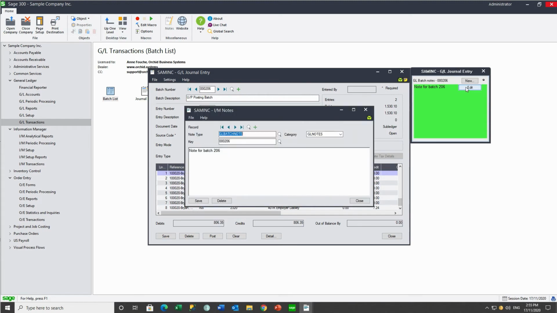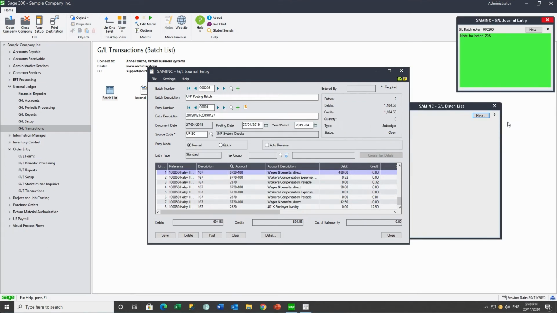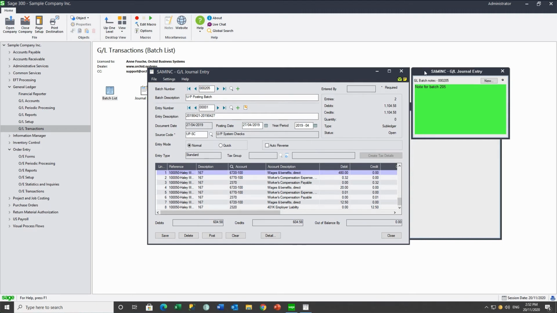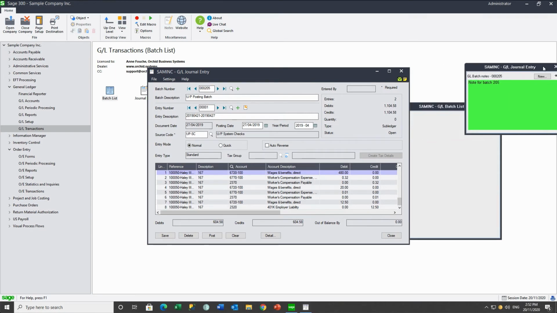And when we go to edit it, because there's only one, it straight away opens up the edit box. And instead of dragging your note box, you can pin and unpin your note to the original source screen. You would unpin if you had 2 physical screens and you wanted to put your note on the second screen.